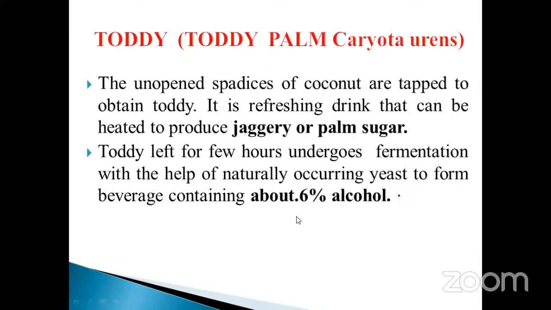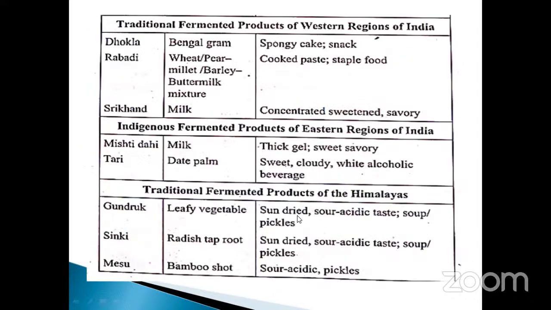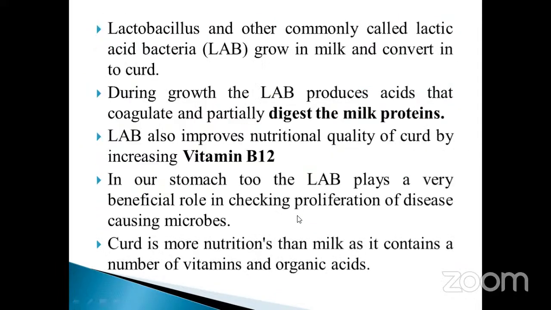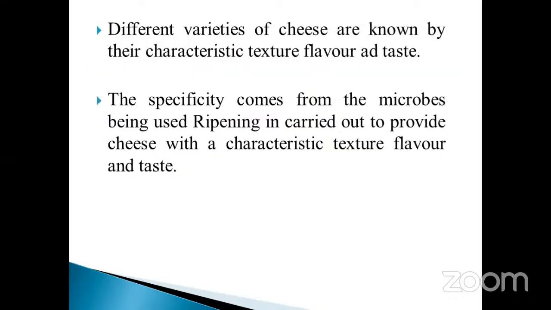Okay. Before that, we already know about the last class. We already saw it, isn't it, my dear? You know about cheese, curd, and also yogurt.